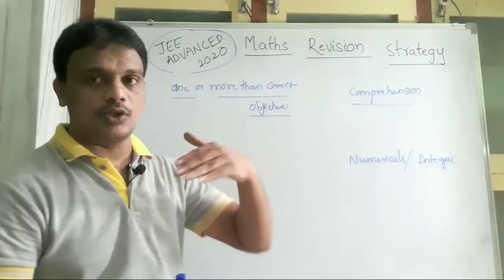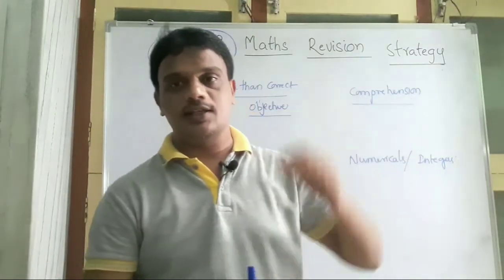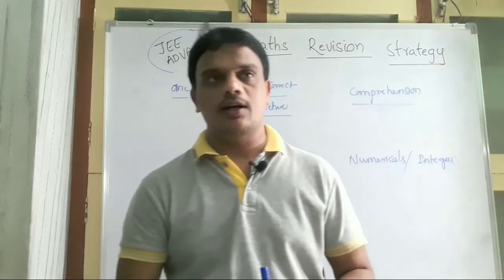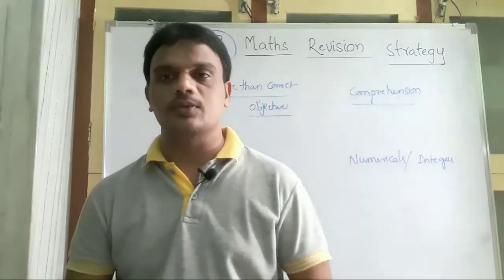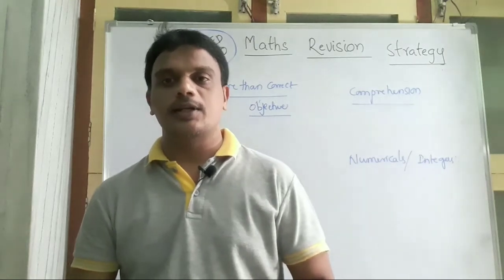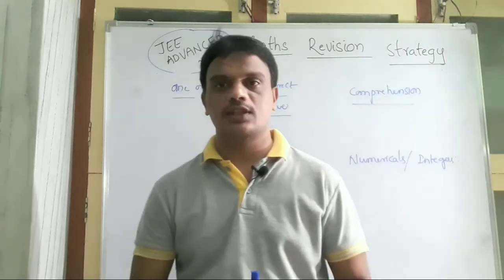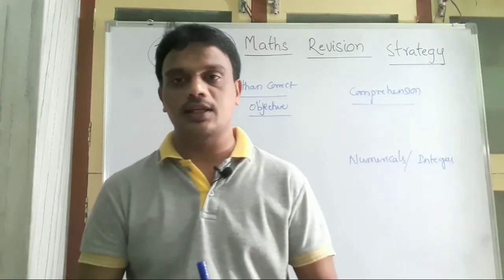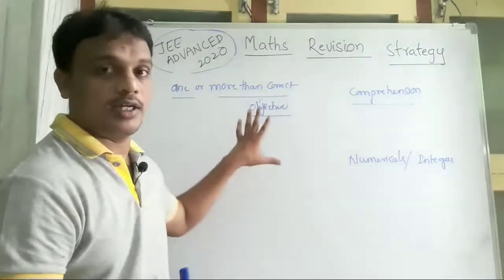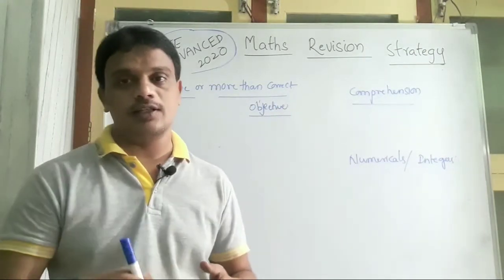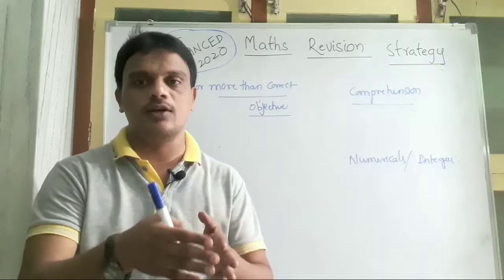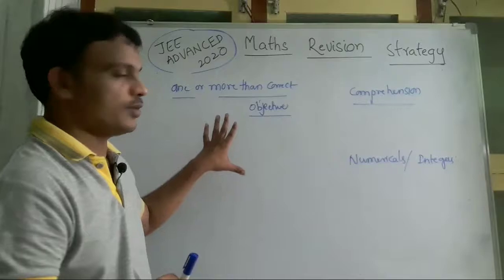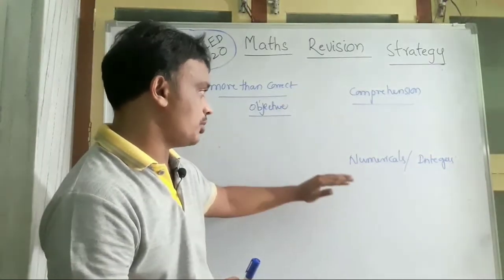Coming to the previous years of JEE Advanced papers, three, four, five years back, I think from 2013 or 2014, so many students lost marks in these questions only, because of negative marking and overconfidence, checking only one or two options. So please focus on these questions, and comprehension and numerical and integer types also.